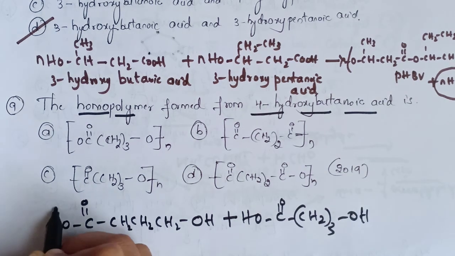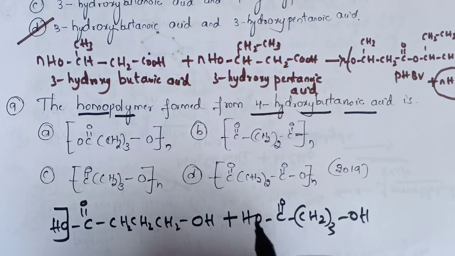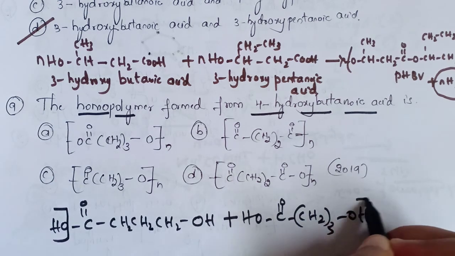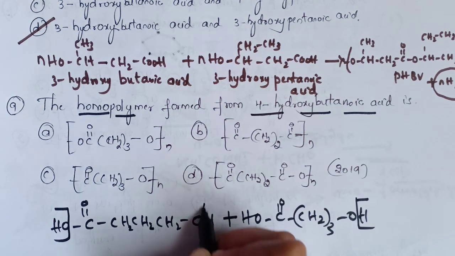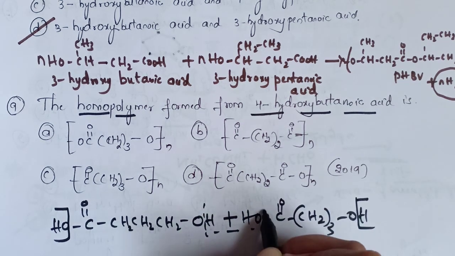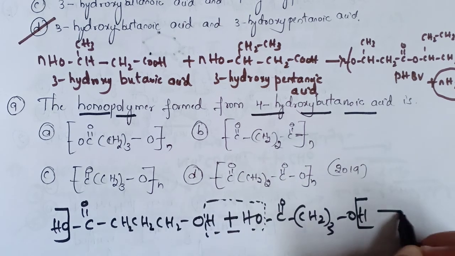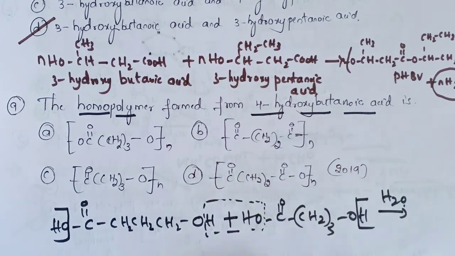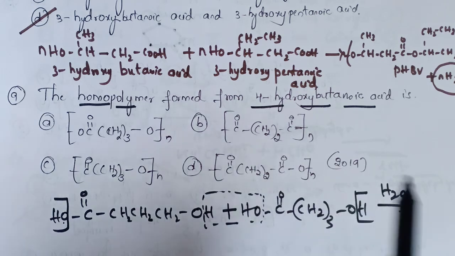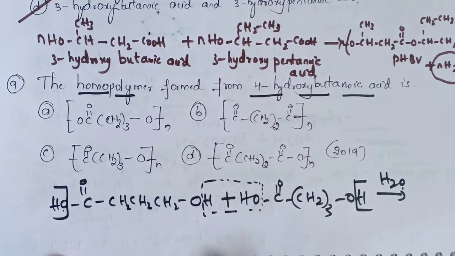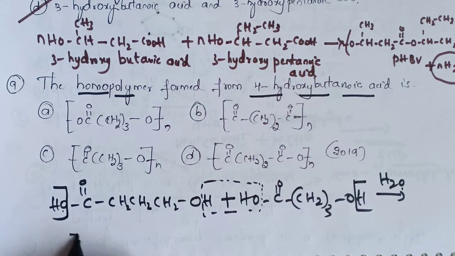So let's remove this OH here and this H here, and this hydrogen and this OH here. By the elimination of H2O, I have removed HO and H. This is one water molecule, and this is also HO and H, that is H2O, another water molecule. By removing the water molecules, we will now obtain a structure like this. So let's write it like this.